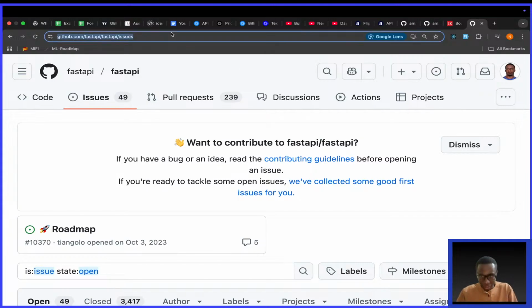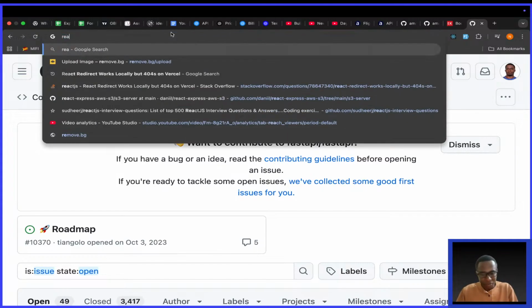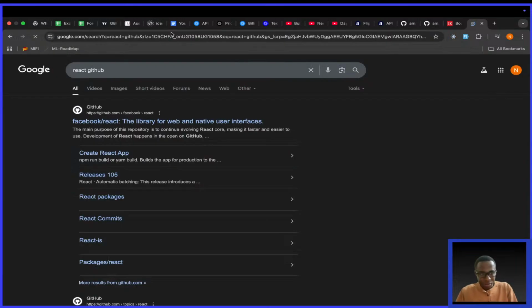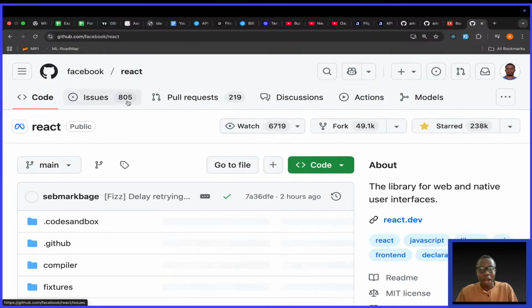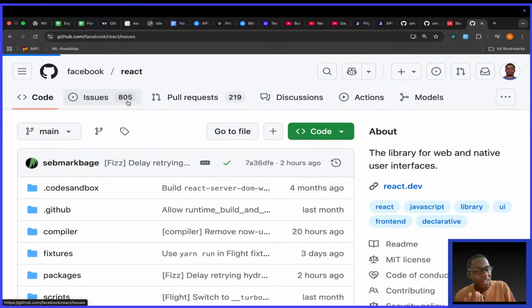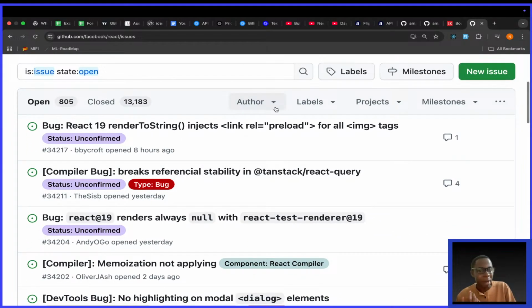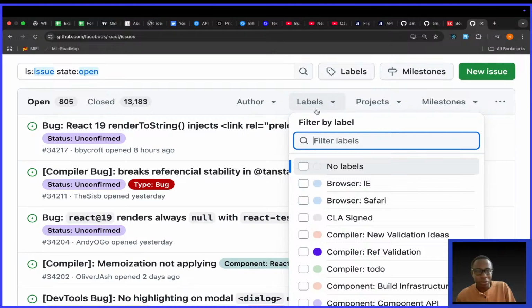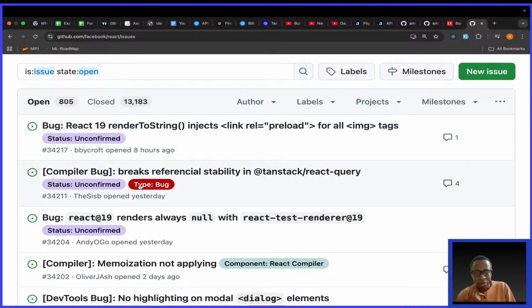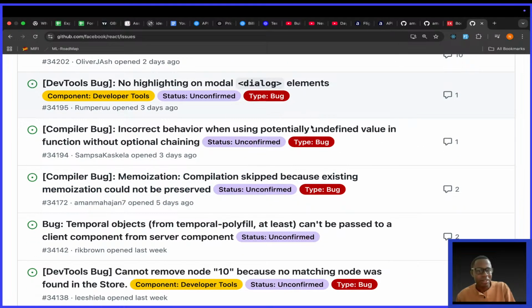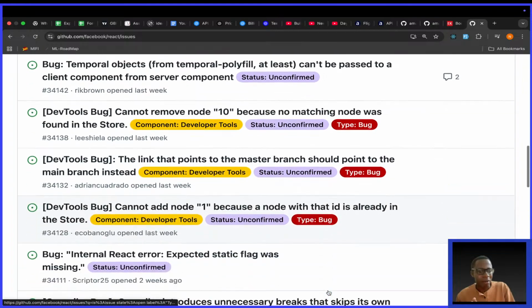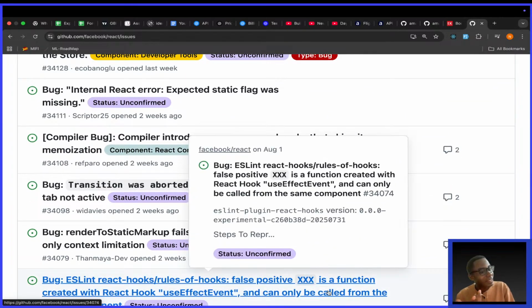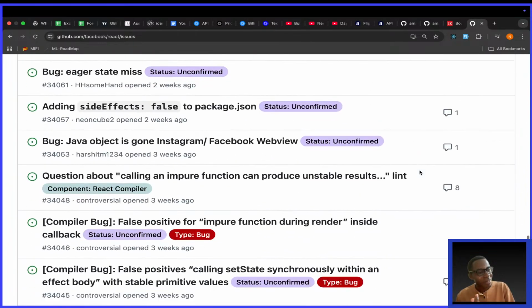If we go to maybe React, you'll see the same thing. They have, look at this, 805 issues, and I'm sure some of them are bugs. If I look for their labels, you see, type bug. This is React, a powerful framework.